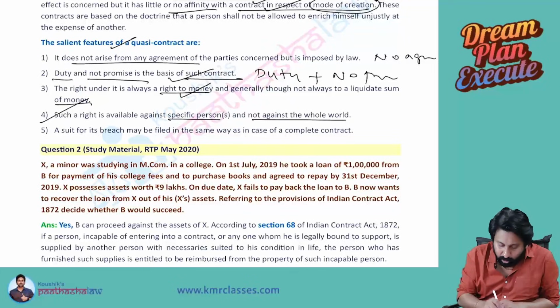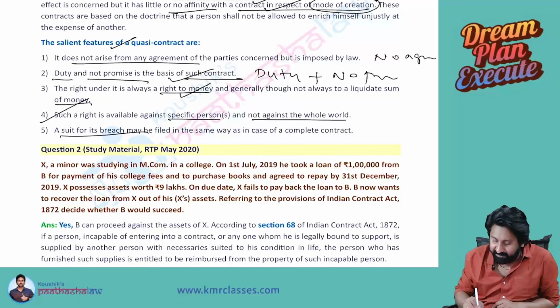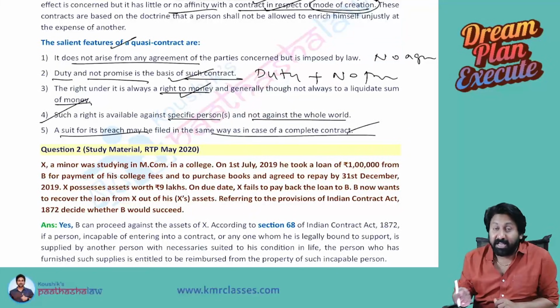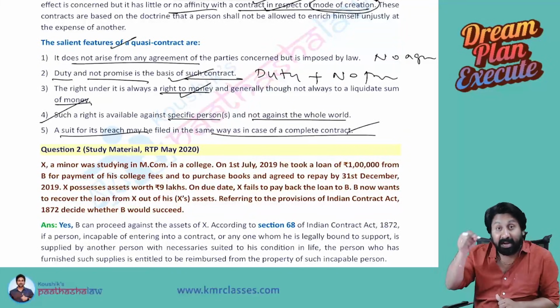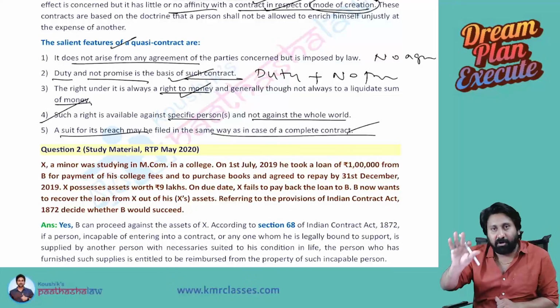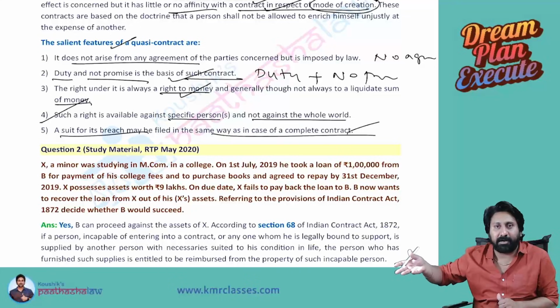Next, a suit for its breach may be filed in the same way as in case of a contract. If there is a breach of the right to receive money, as in a normal contract, what is the remedy for breach of contract? Damages. The same thing will get attracted in a quasi contract also.